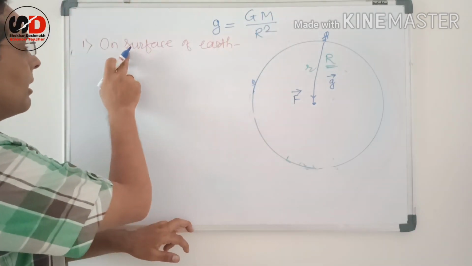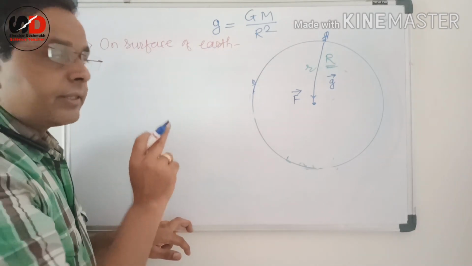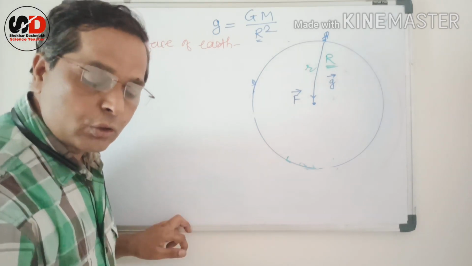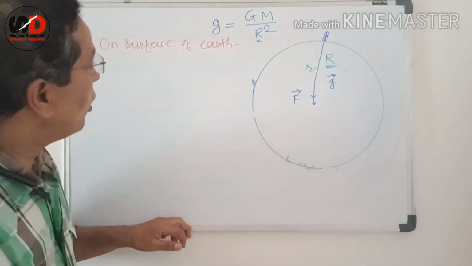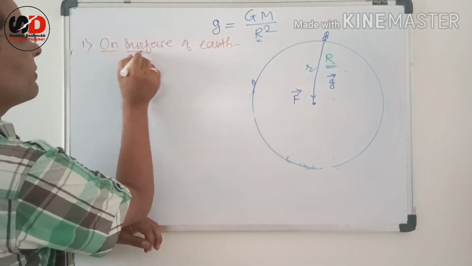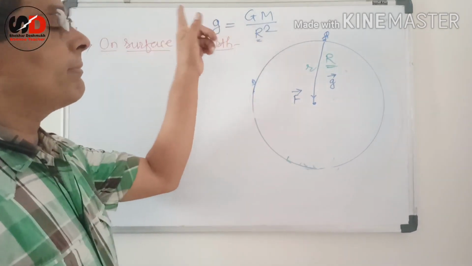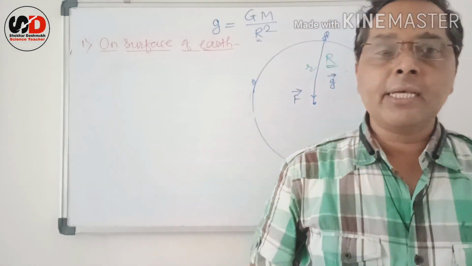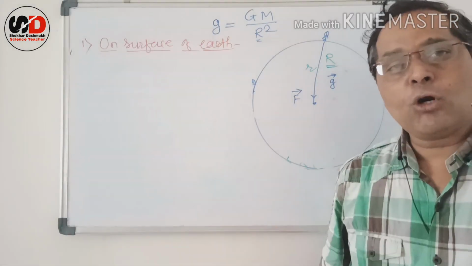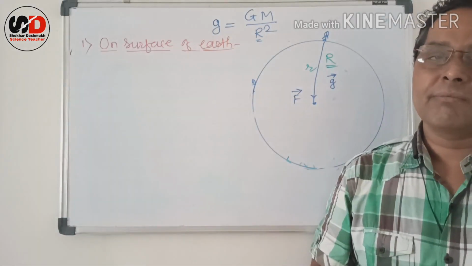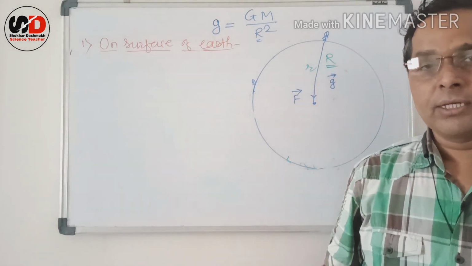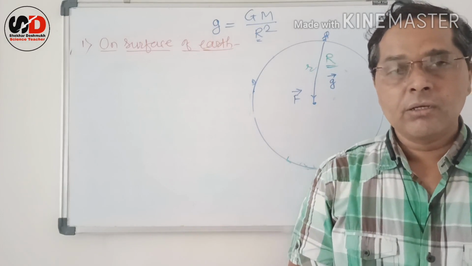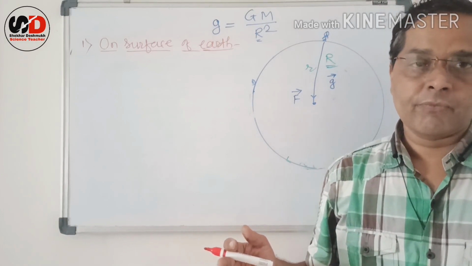We are discussing on the surface of Earth. That means this R is the radius now. So, if the object is present on the surface of Earth, does the value of g remain constant? Many of us may say that the value of g is definitely constant, but no, the value of g varies on the surface of Earth also because of the shape of Earth.